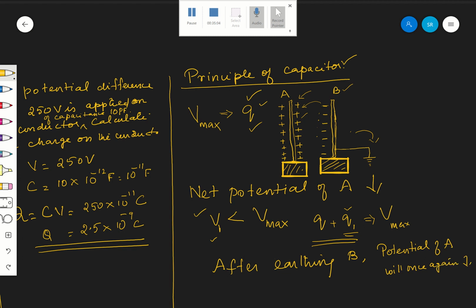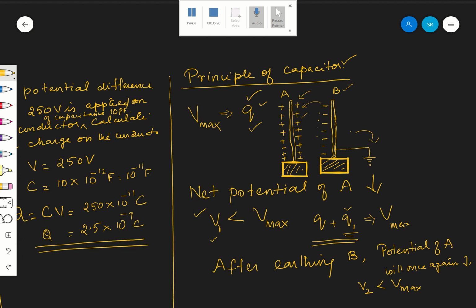It is reduced to V2, and V2 is less than Vmax. This is one example I am telling; the value I am giving is some value, V2. So once again the potential of A is reduced.